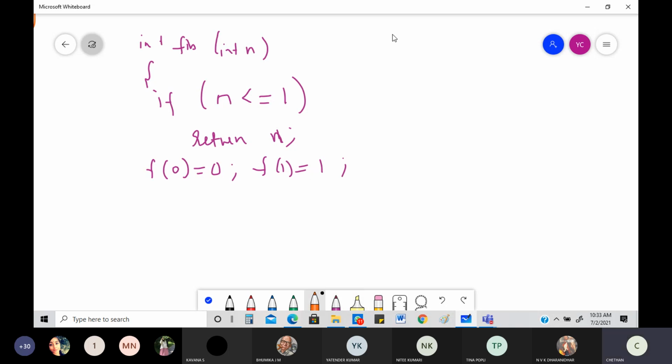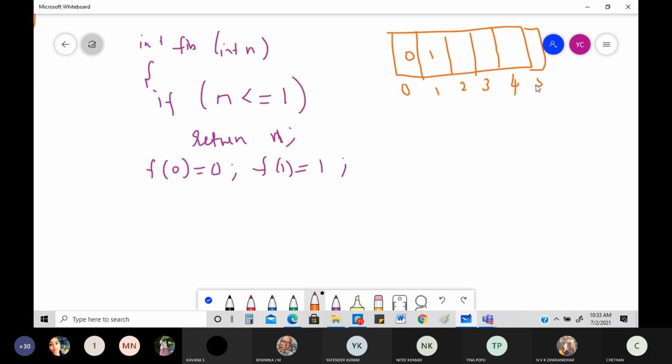So let me take my array along with it. Very clearly it is saying that in the first step itself, Fibonacci of 0 is 0 and Fibonacci of the one term is equal to 1. The next terms only I need to find out. See, 2, 3, 4, and of course one more will be there, so 5. The first two terms itself, I'm directly writing. Okay, then what do I do?